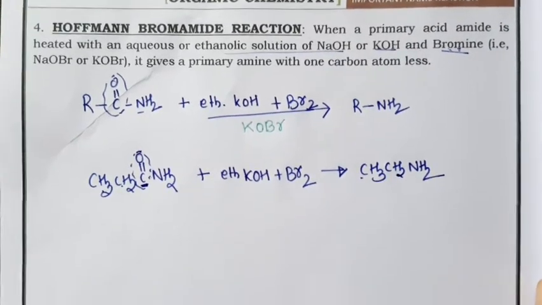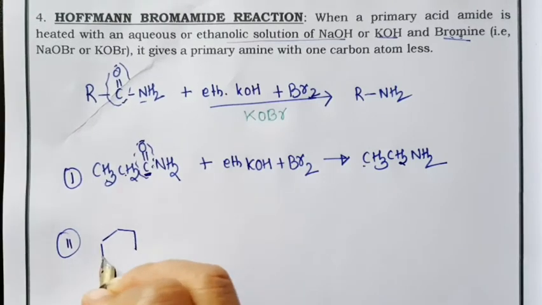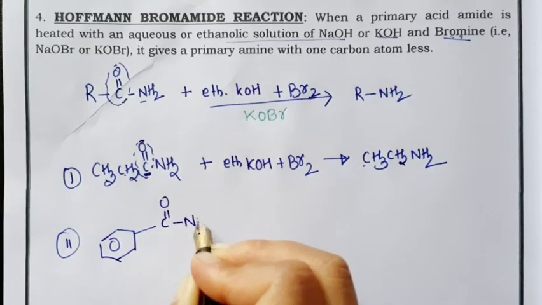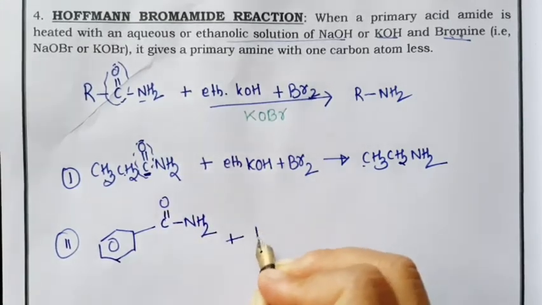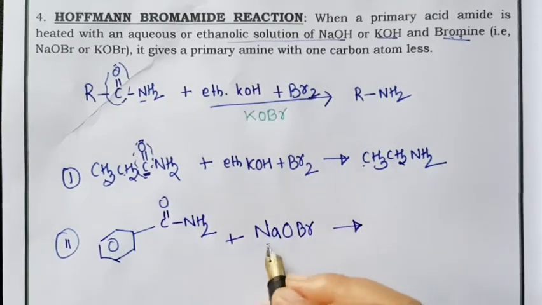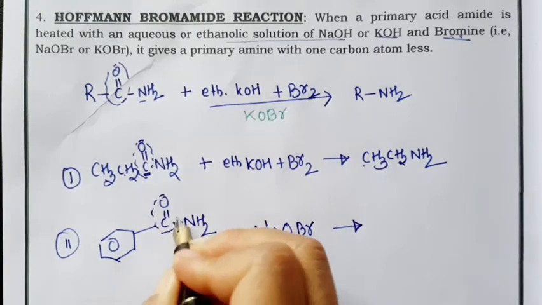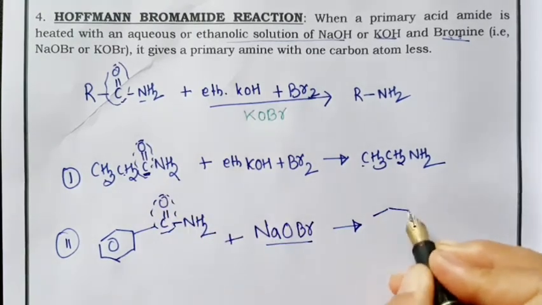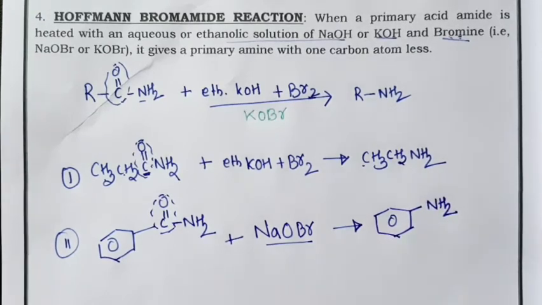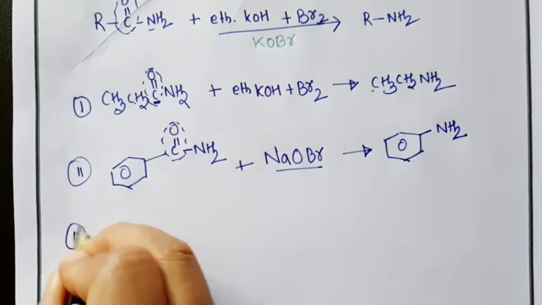Again, Hofmann bromamide reaction works with any amide. If we have an amide like this, C double bonded O and NH2, and we treat it with sodium hypobromite, this is your Hofmann bromamide reaction. From here the carbonyl carbon will get removed and you will get benzene ring with NH2. Okay, again let us take more examples.